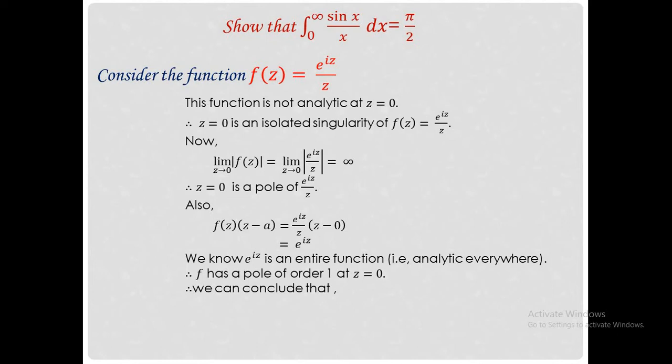Also, f of z into z minus 0, that is e raised to iz by z into z, equals e raised to iz. We know that e raised to iz is an entire function. Therefore, we can say that f has a pole of order 1 at z equal to 0. Therefore, we can conclude that f of z equal to e raised to iz by z has a simple pole at z equal to 0.